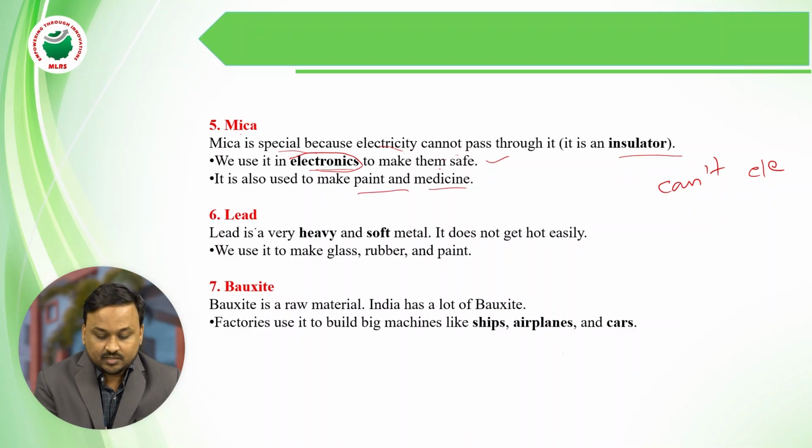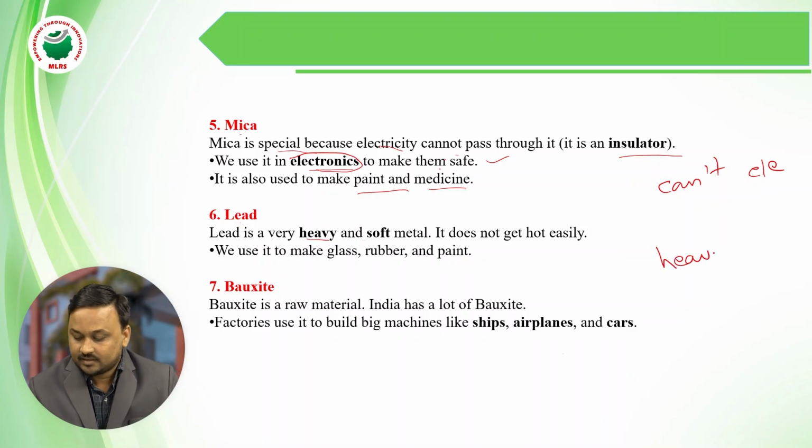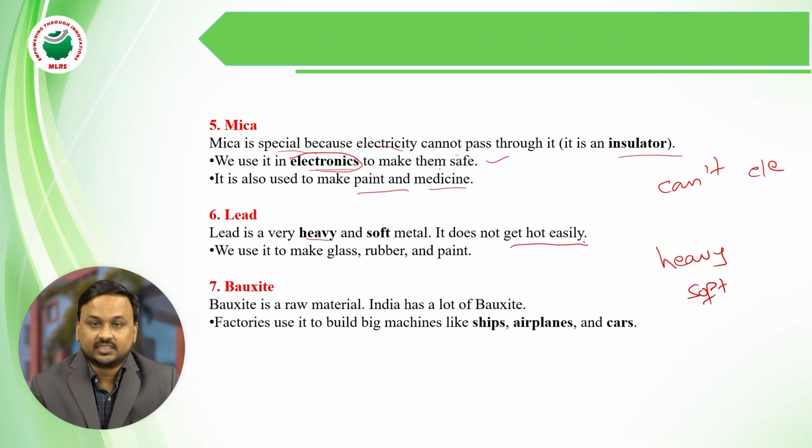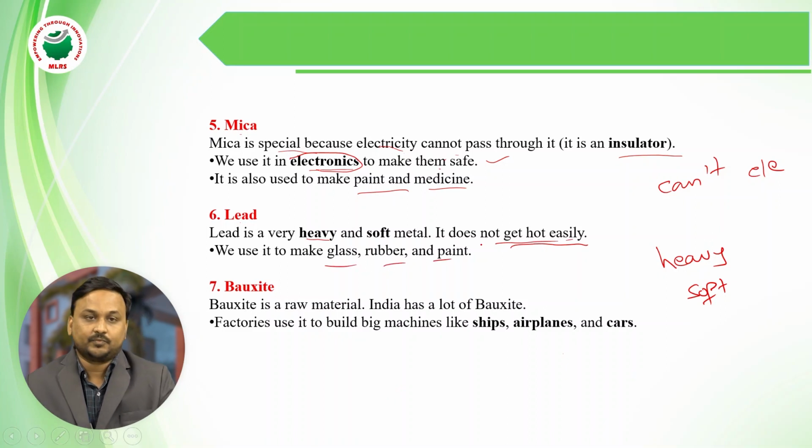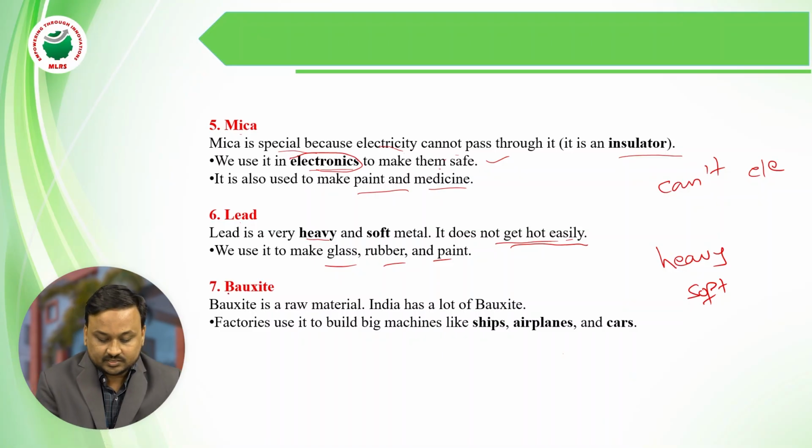Let's go to lead. It is a heavy and soft metal, and it does not get hot easily. We use it in the glass, rubber, and paint industries. Coming to bauxite, it is a raw material.